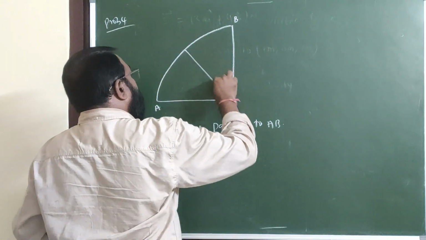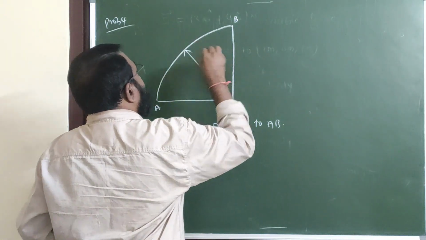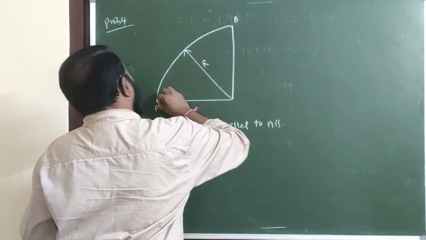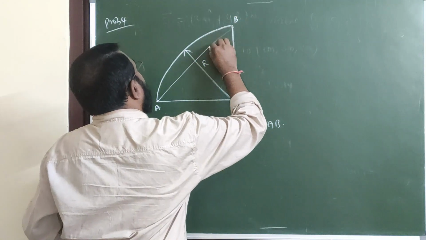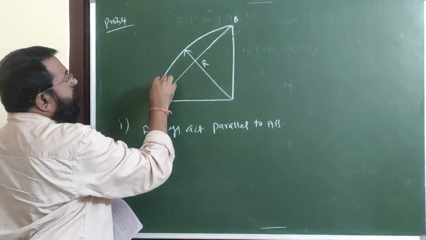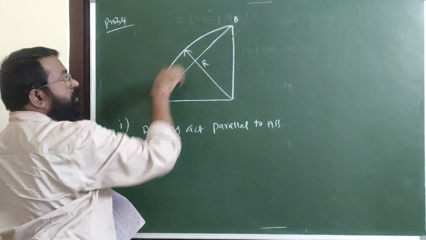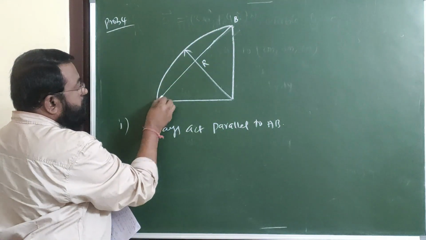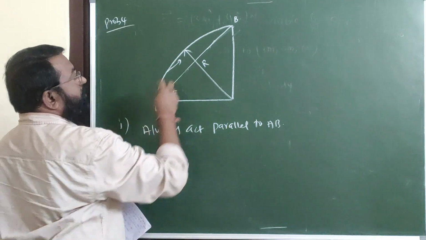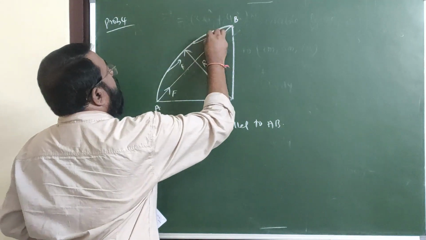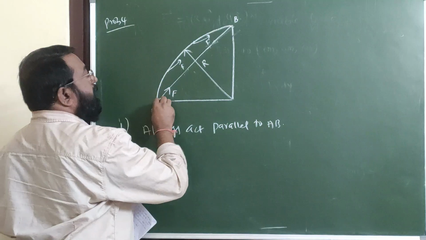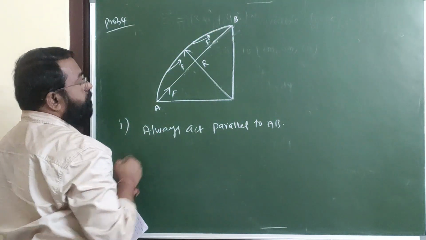See here, this is the radius r given. This is A and this one is P. If you join these two, anywhere on this curved path, force is parallel to AB. At this point, here is the force. Anywhere, force F like this, parallel to AB. Force is acting from A to B, parallel to AB.